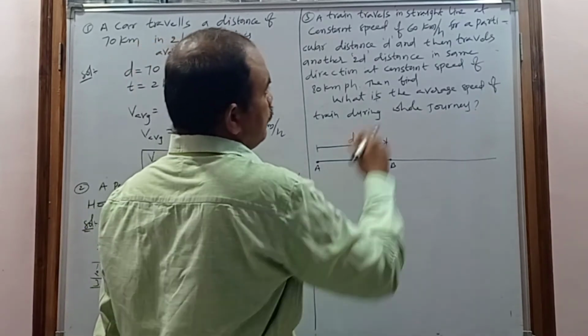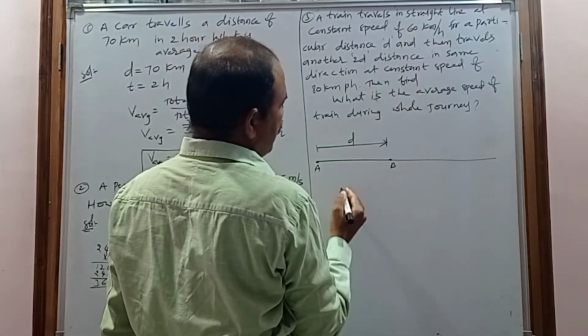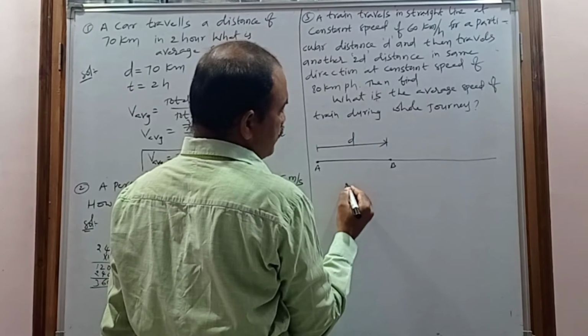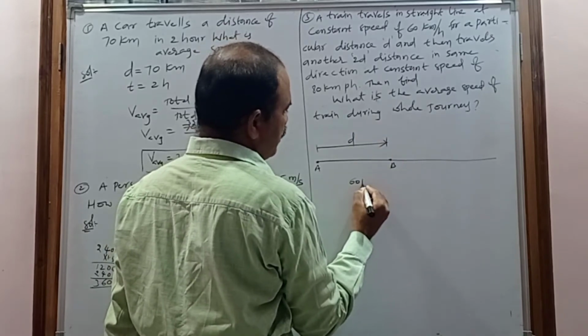Now with what speed? 60 km per hour. So the distance d from A to B is covered with 60 km per hour.